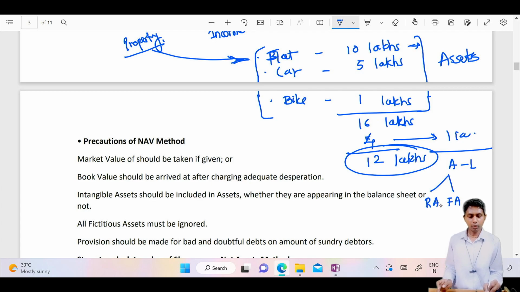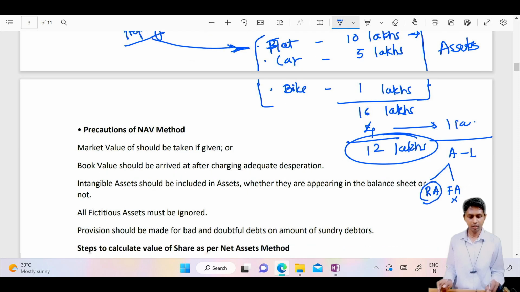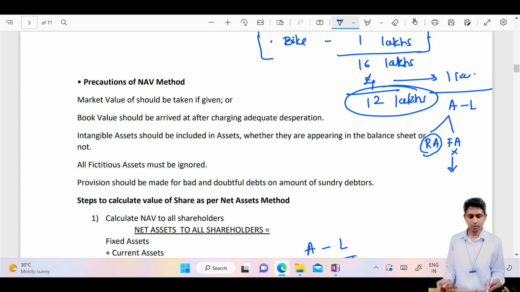Correct. Then what should we consider in this calculation? Whether real or fictitious, we should consider real assets, not the fictitious. Then you could ask me, sir, we don't know what is fictitious. Can you explain? Yes, fictitious means those assets which we cannot sell in the open market. They don't have substance. Example, underwriting commission. Can we sell underwriting commission in the open market? Can I say, I have spent this much, 1 lakh rupees, on underwriting commission, now I want to sell?